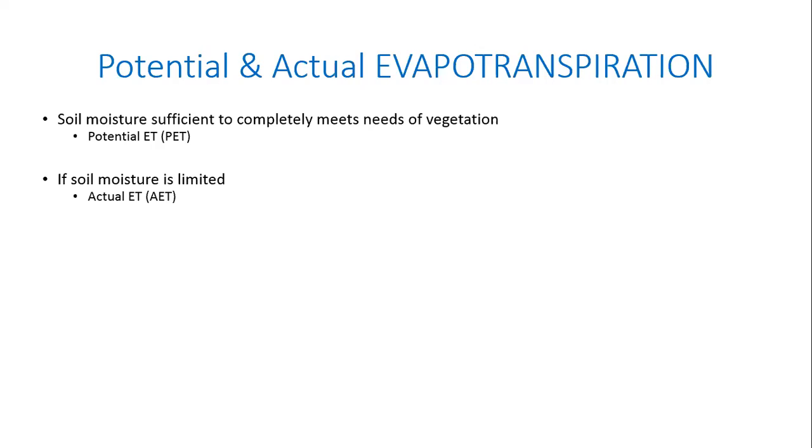So if you want to ensure that your crop is growing at an optimum level, then you have to supply water. It could be from a small pond in the farm which stores some rainwater, which you can use to irrigate your cultivated area, or you can use your bore well to extract some groundwater and then irrigate your crop, or there may be a canal running nearby from which you can take water. So all of these different possibilities are there. But the point is, you can use information to decide what to do.